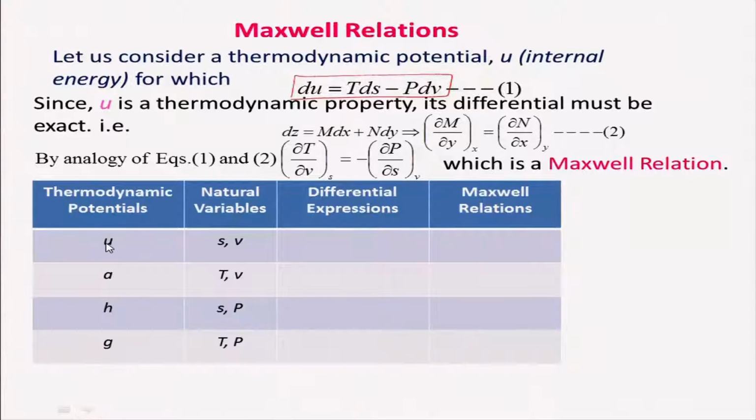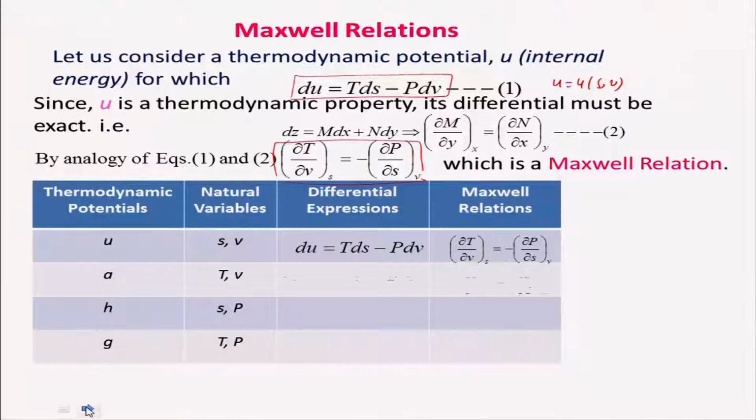One is internal energy, which is a function of S and V. From this equation, you can write down U as a function of S and V. By using U as a property of the system, I can find this expression very easily, and that is the differential derived from the differential relationship we call the Gibbs equation, equation number 1. So, this equation is basically the Maxwell equation.